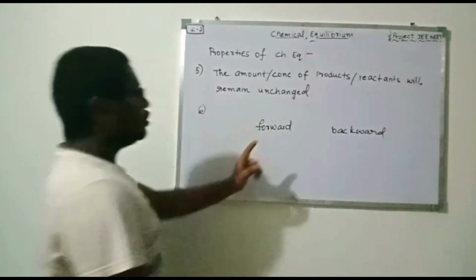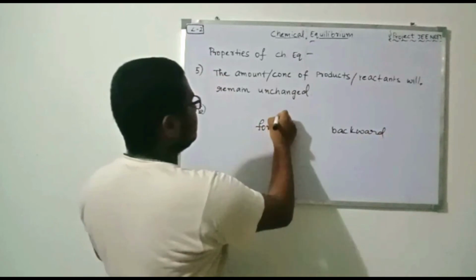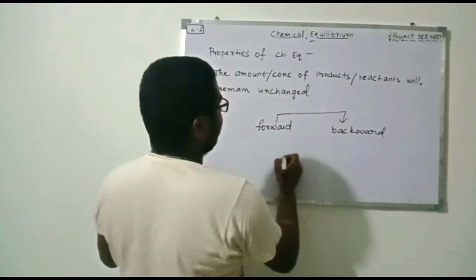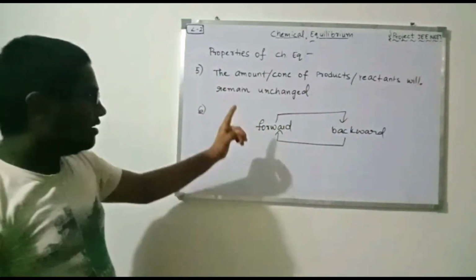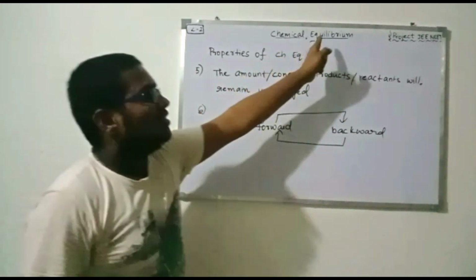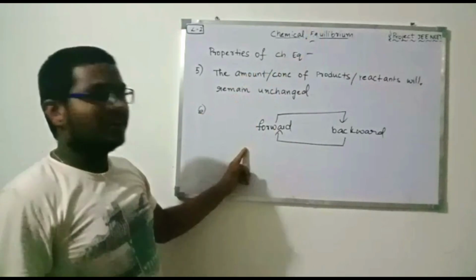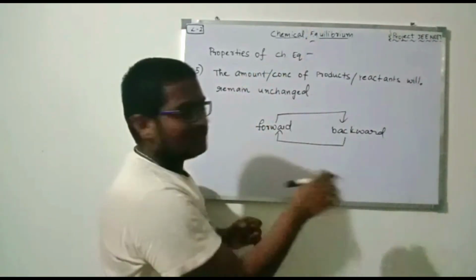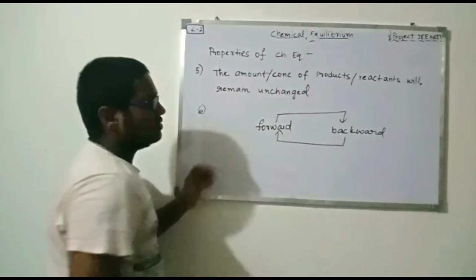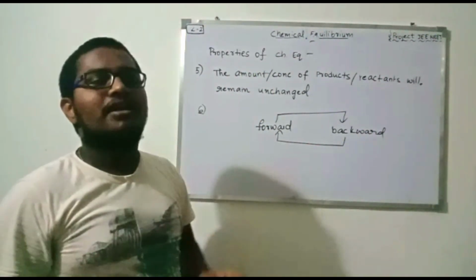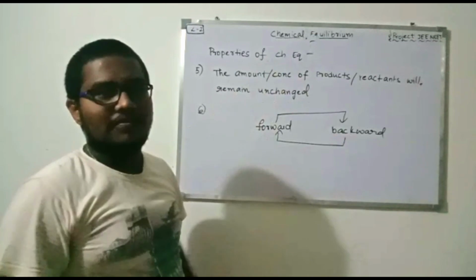In these two cases, the first one is the forward to backward reaction type, and the second one is the backward to forward reaction type. This says that chemical equilibrium can be attained from both sides, either forward to backward or backward to forward. So this is the most important property of chemical equilibrium.